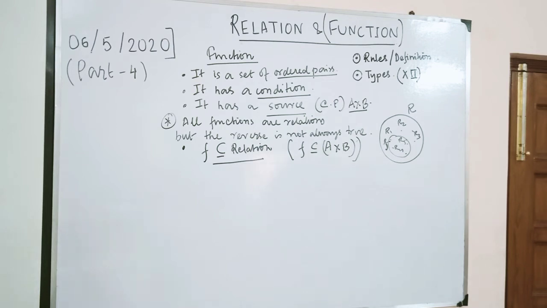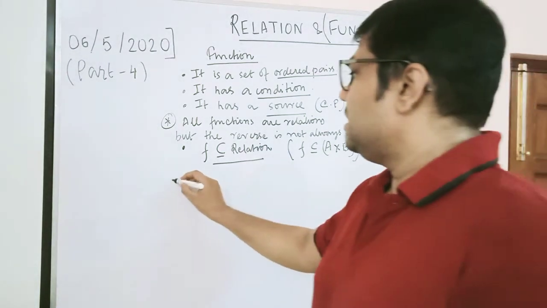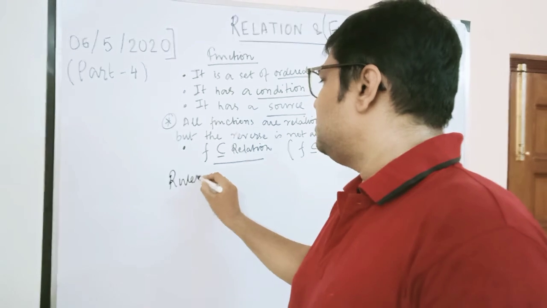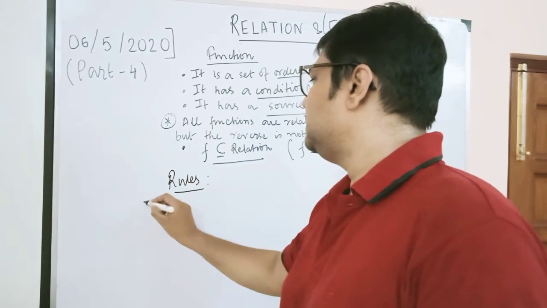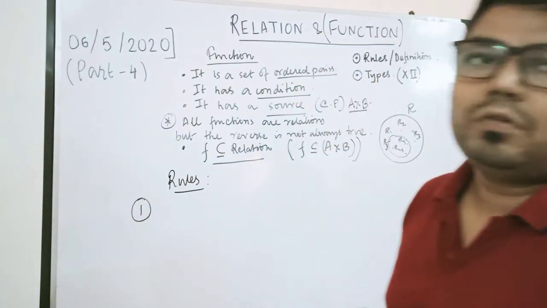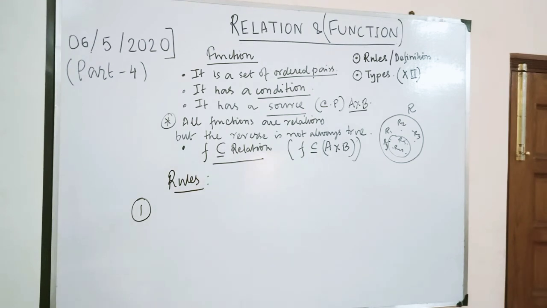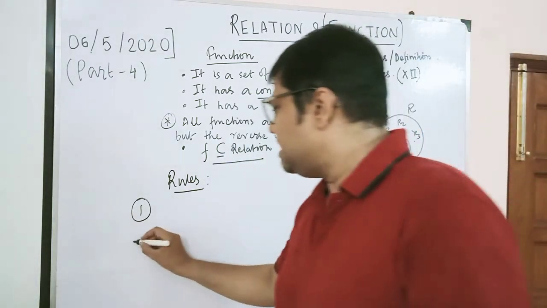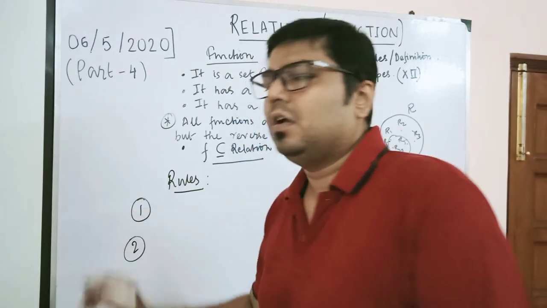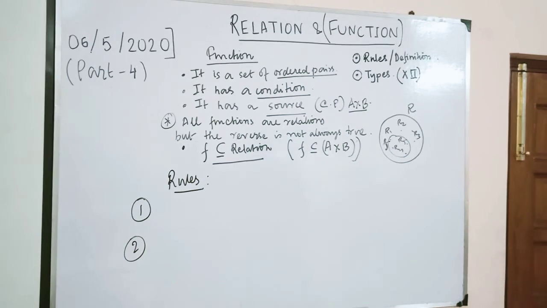Now the rules. First of all, you have to write the rules. There are two rules. You will write them, remember them, and apply them. Then we can always explain their meaning and how it happens.